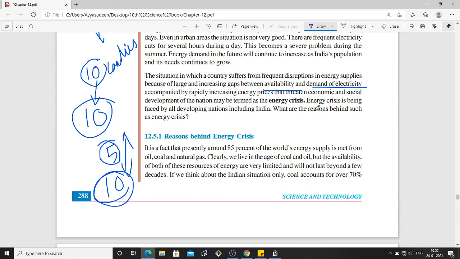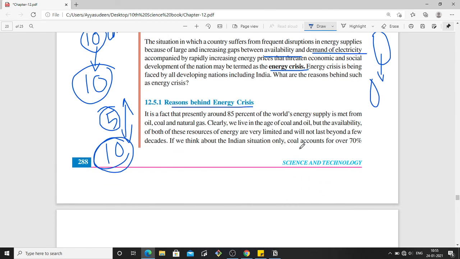So in a country like India, if we are only producing a certain amount of energy or electricity, but we need more electricity, then this is the gap between the supply and the demand. So this is what is called the energy crisis. So what are the reasons behind the energy crisis?